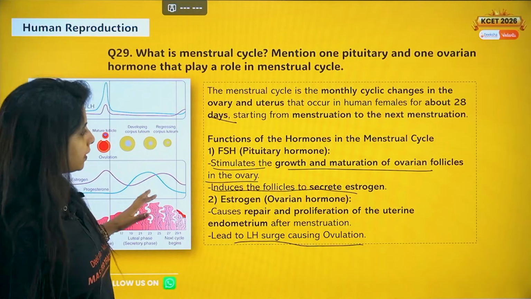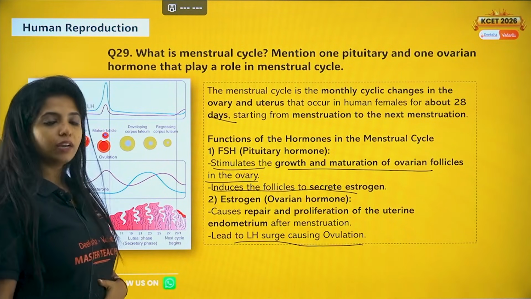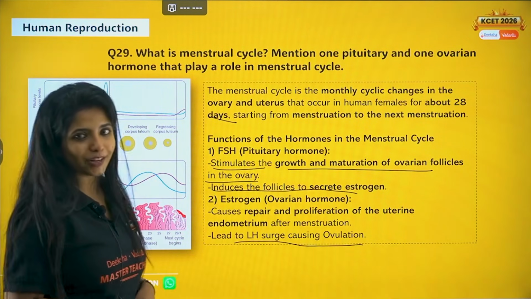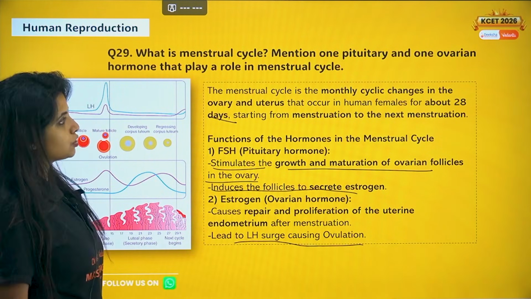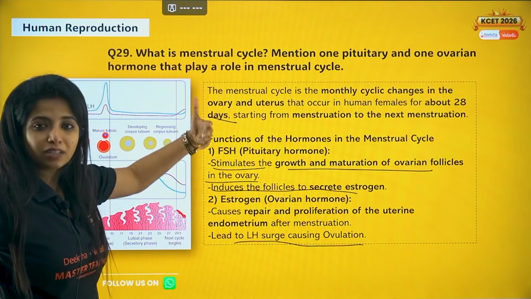That is the basic thing. So I've been asked about FSH, or basically any pituitary hormone, and also the ovarian hormone. Please explain your answer properly according to this. Okay? So over here you just have to mention, but it's not like that. Please explain also. It's a 3-marker question.